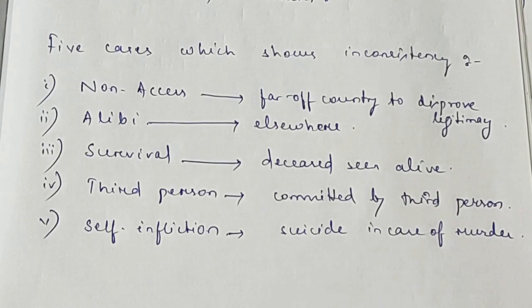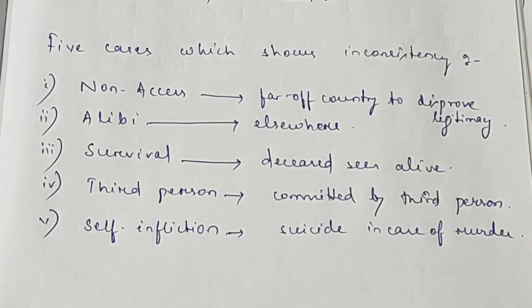The fourth one is third person. That means the act is committed by any third person. Where the question is whether A has committed the murder of B by causing injuries, then the fact that B was killed by C, a third person, by inflicting injuries is relevant, as it is inconsistent with the fact in issue that A has committed the murder of B by causing injuries.